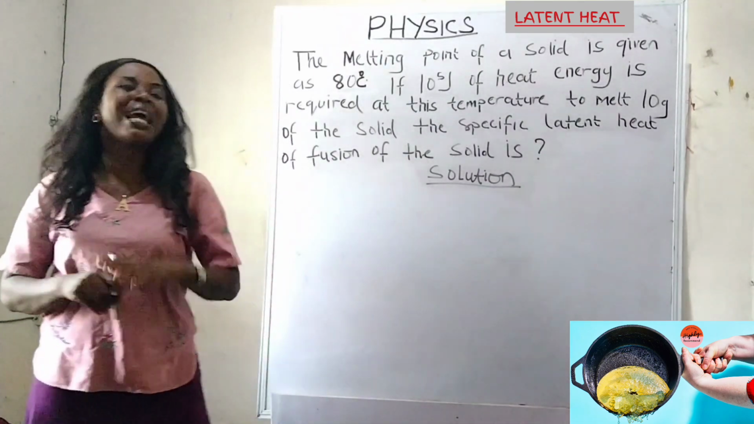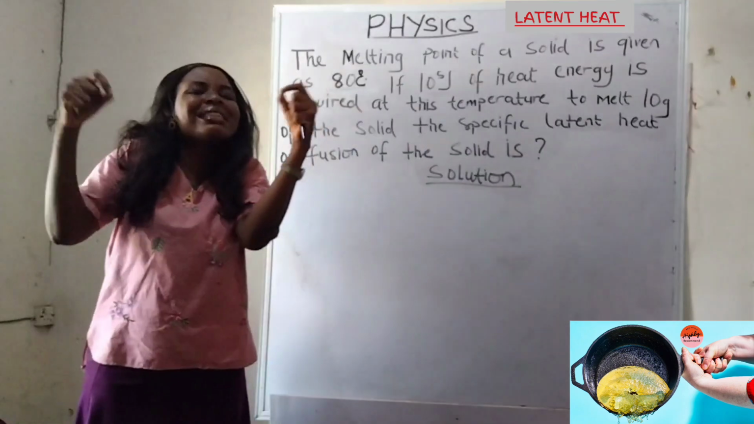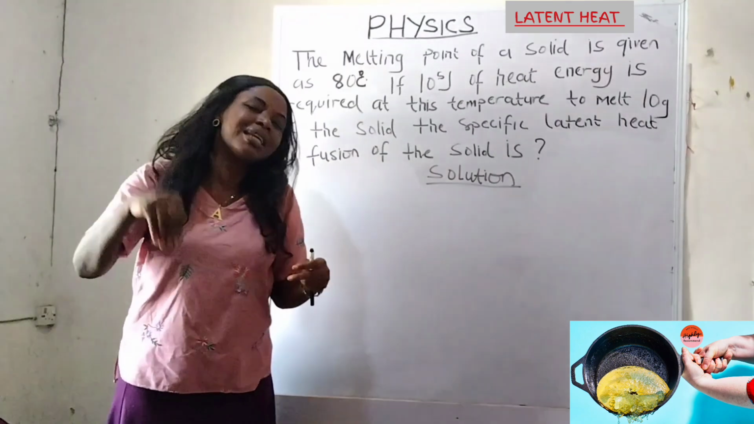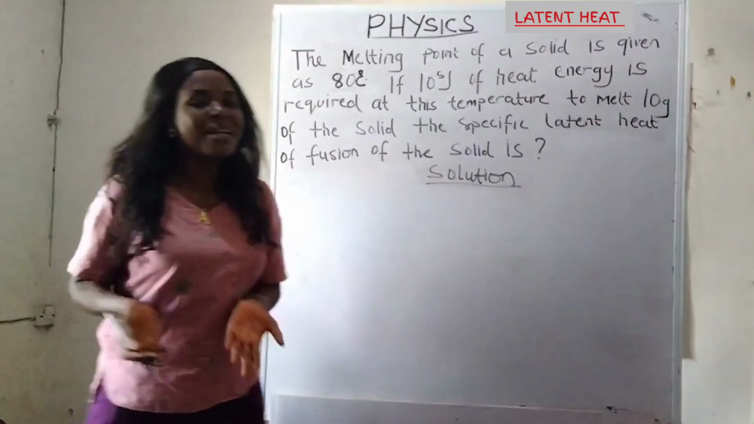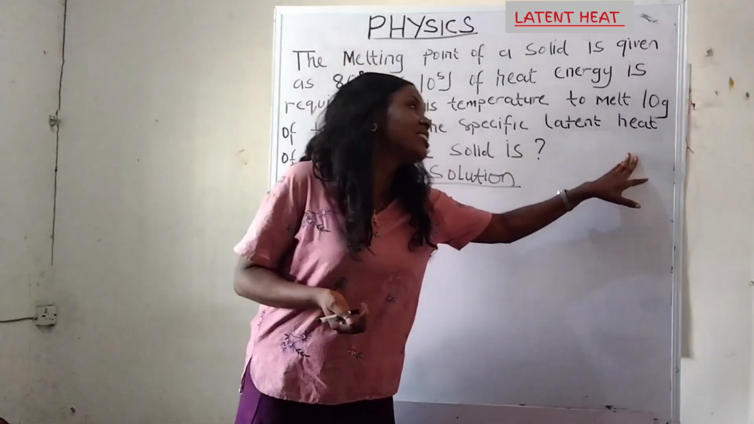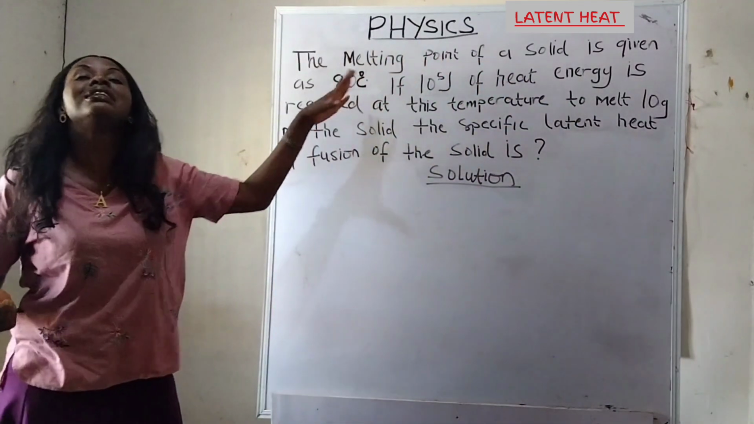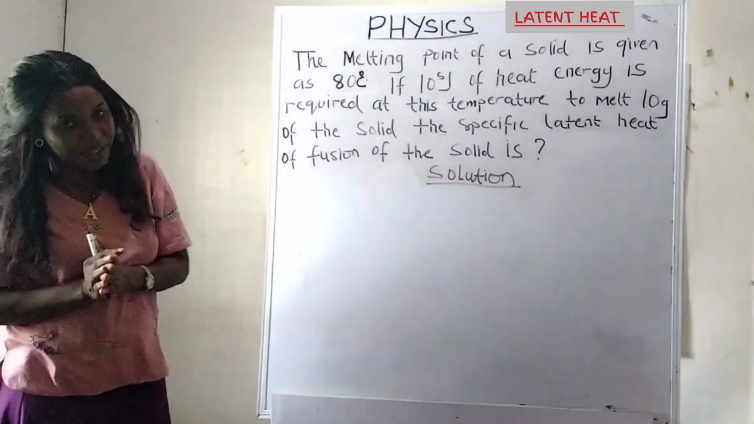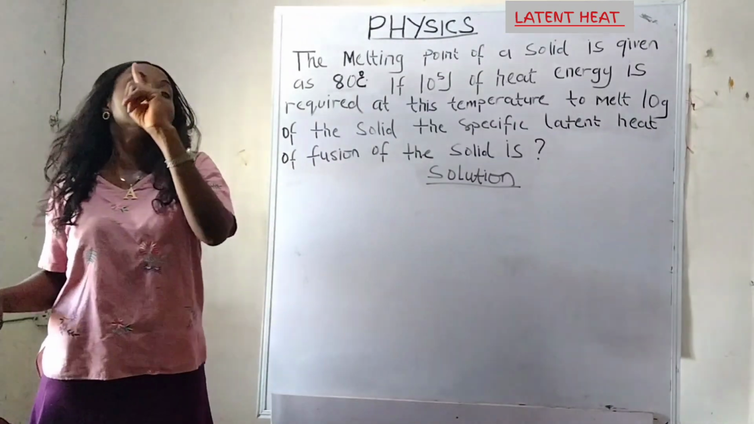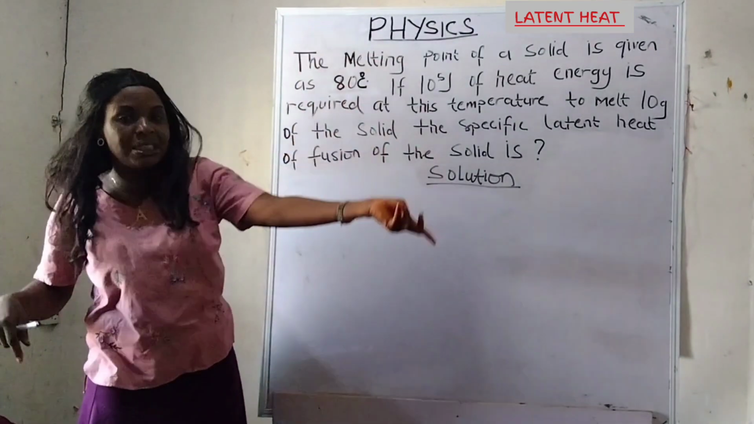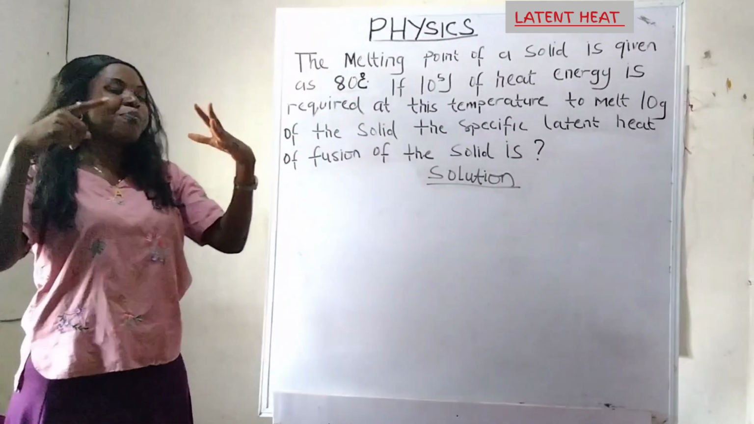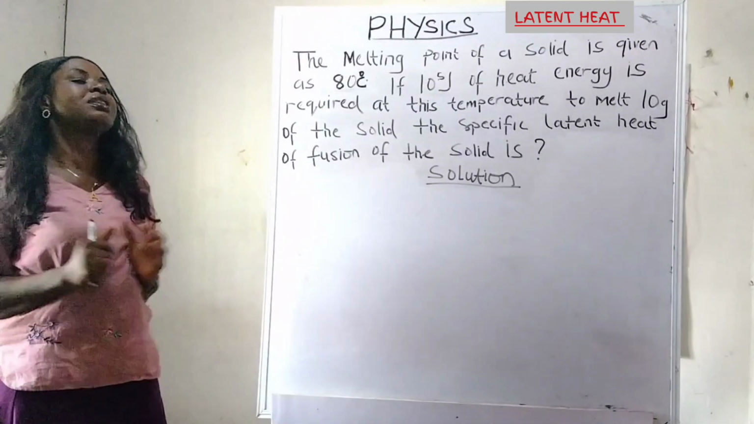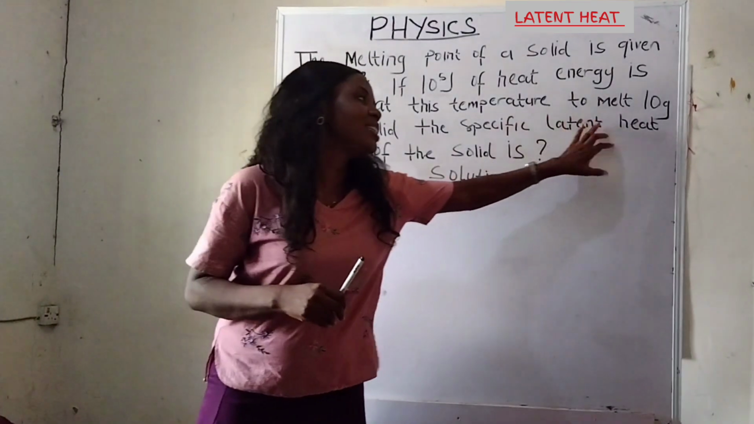That's what I mean by latent heat. What happened there is that the latent heat of that oil has started working to melt the oil at the same temperature. So what I'm saying is that latent heat is the heat that does the work of changing matter from one state to another without changing temperature. It must be at a specific temperature, either its melting point, boiling point, or freezing point. That is latent heat for you.